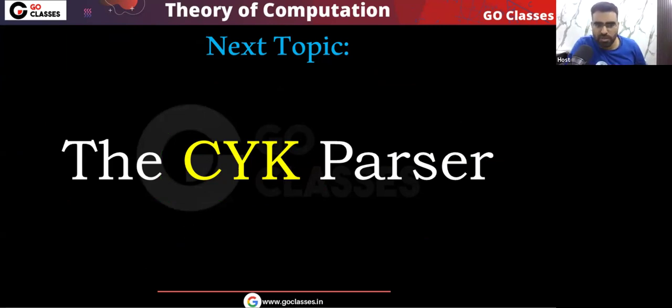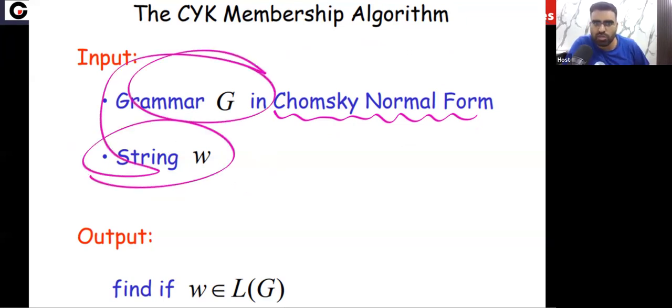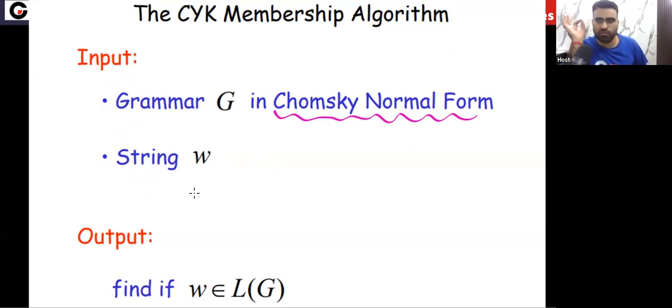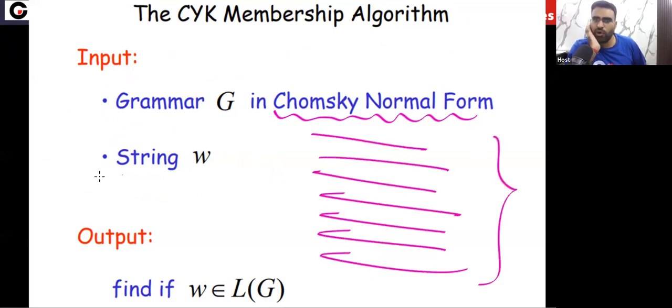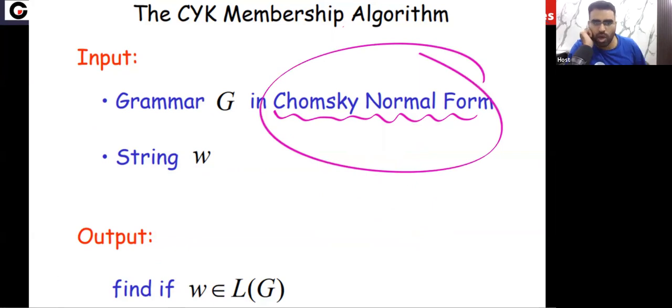And what is the result? Let me tell you. If you have a grammar in Chomsky normal form and you have a string W, then how much time will we take to find out whether the string belongs to the grammar or not? This is the question. For example, let's assume this is the grammar, and we want to find whether this string is generated by this grammar or not. How much time will be taken?